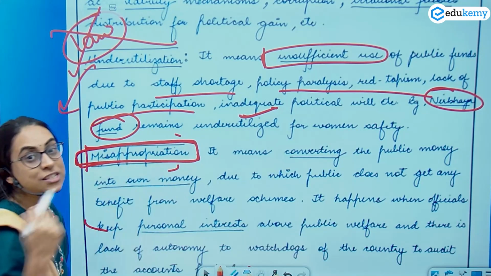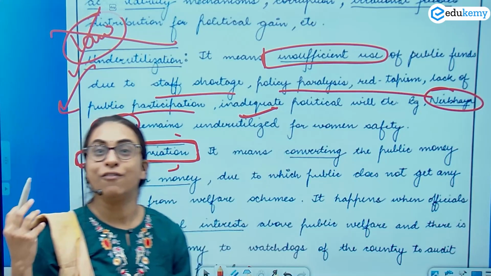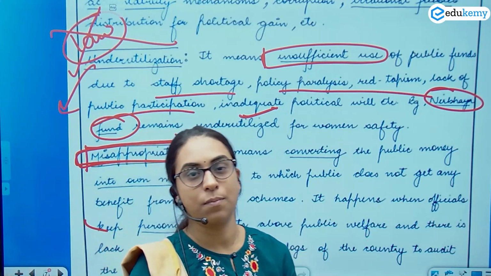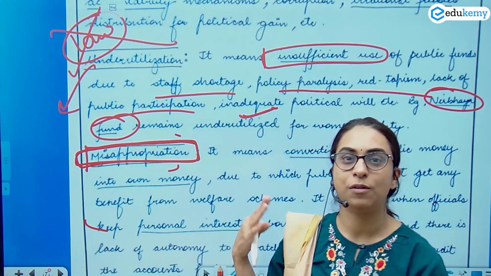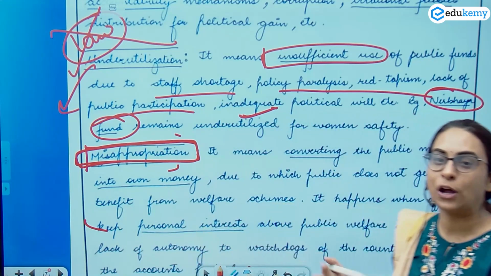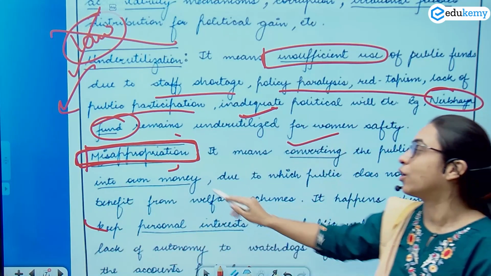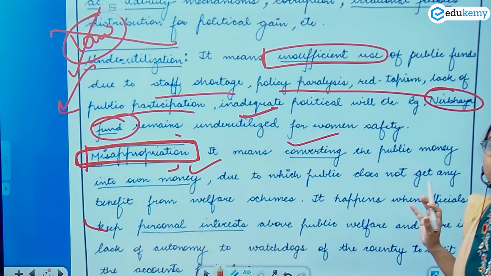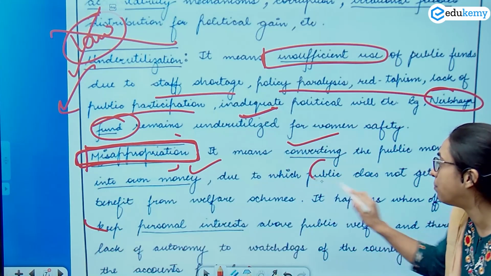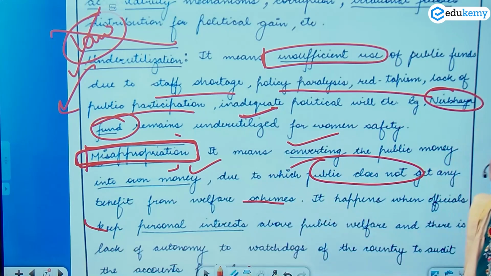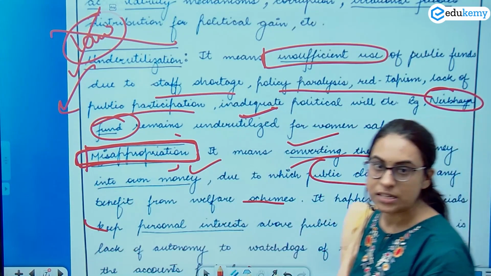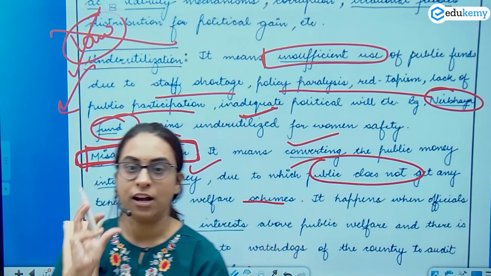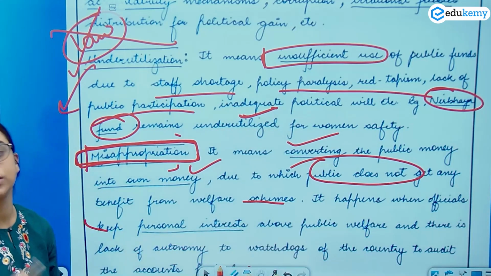misappropriation. You have misappropriated. Okay, you have converted, like सरकार का पैसा, मेरा पैसा, ये आपने बहुत ही दिल पे ले लिया. You have converted the public money for your own money. Misappropriate कर दिया, and due to which the public will not get the benefit of this welfare scheme, because there are personal interests, there is corruption that is involved.